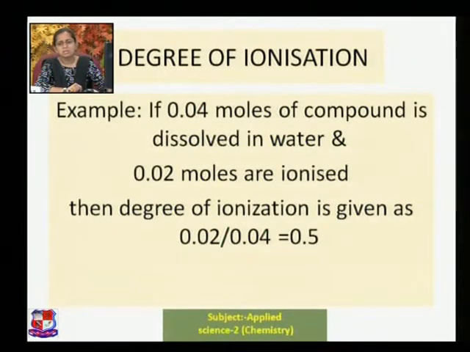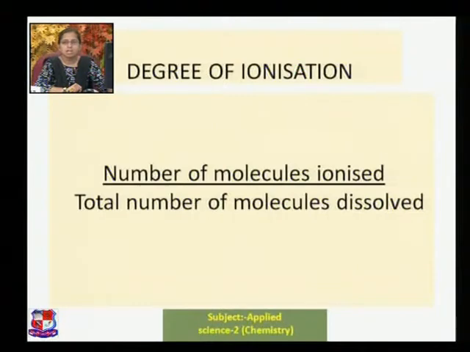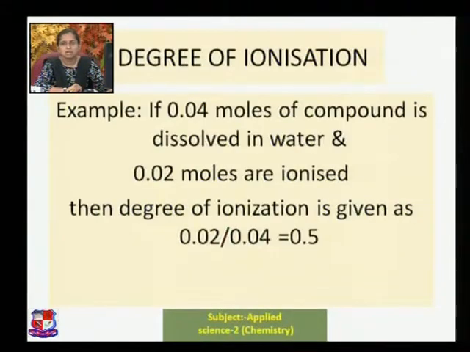You can see the example. You are given 0.04 moles of a compound that was dissolved in water, and after that only 0.02 moles are getting ionized. So now you can find the degree of ionization as 0.02 divided by 0.04, because our formula was number of molecules ionized divided by total number of molecules dissolved. So you can write 0.02 divided by 0.04, that is 0.5.